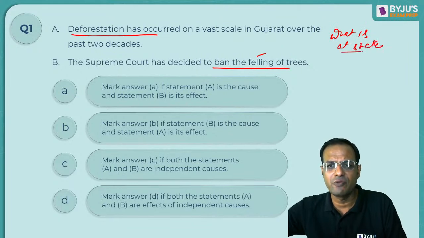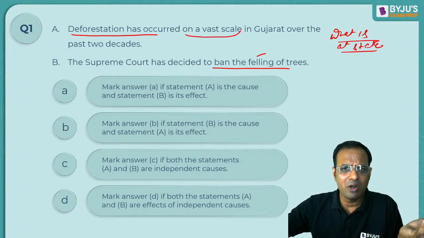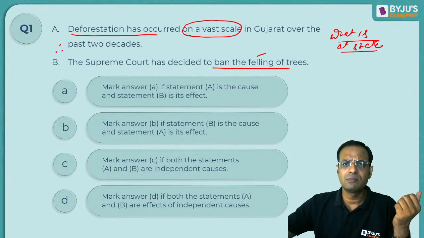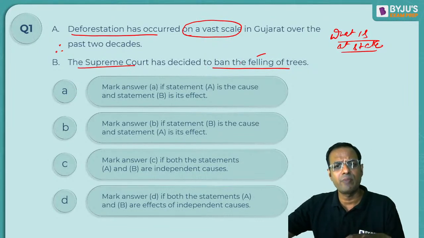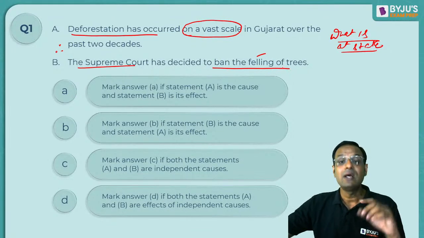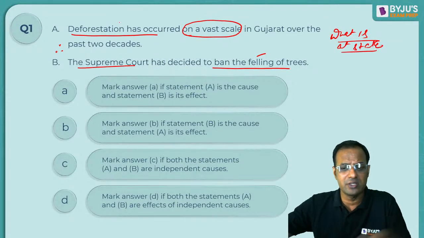This is the question which you have to answer. Our nature is at stake. Deforestation on a vast scale. Can we say, therefore, the Supreme Court, the apex court, has decided to ban the felling of the trees? Well, why at all would you ban the felling of the trees if this is not the reason?